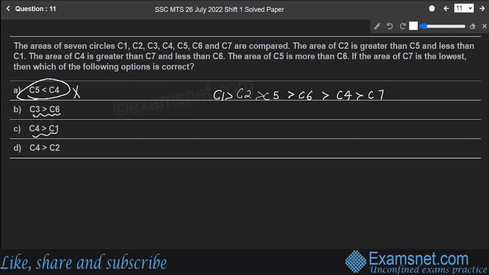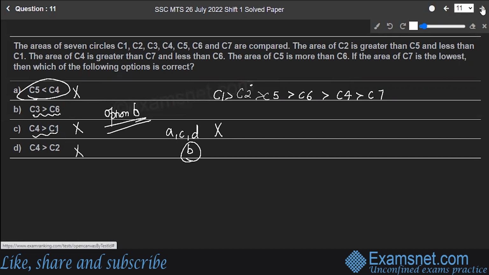Next, C4 is greater than C1. No, C1 is greater than C4. This is wrong. C4 is greater than C2. This is again wrong. C2 is greater than C4. So that means A, C, D, they all are wrong. That means the only possibility left is option B. So option B is the correct answer to the question because the rest of them are all wrong. Hope you're clear with this.